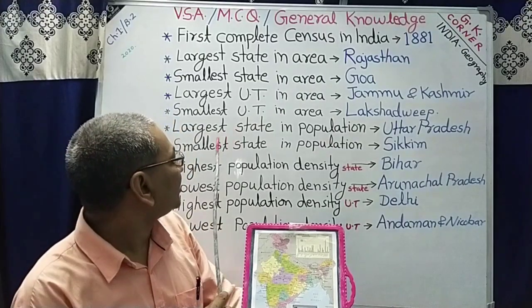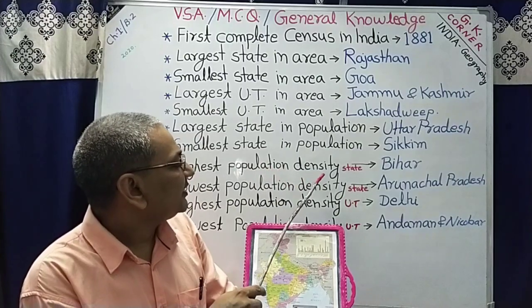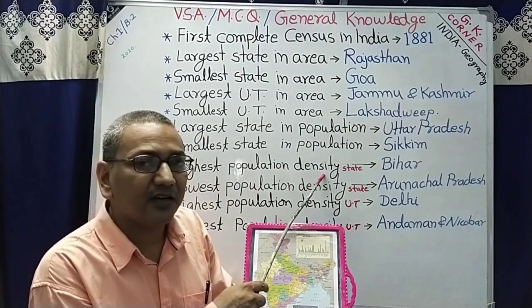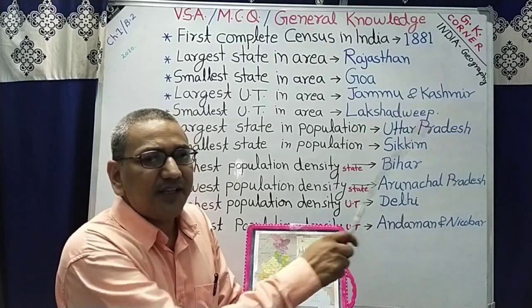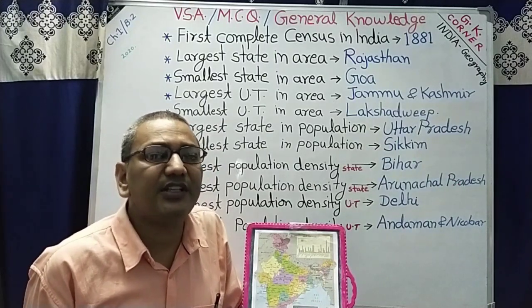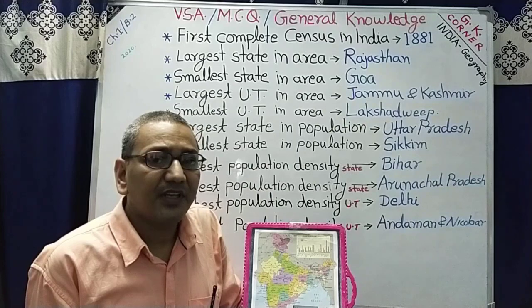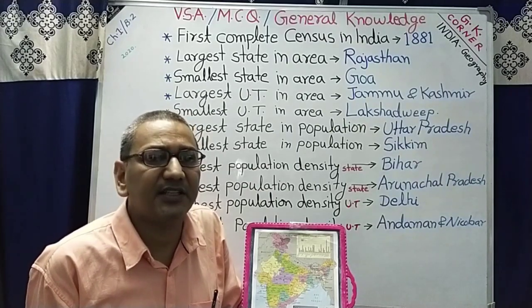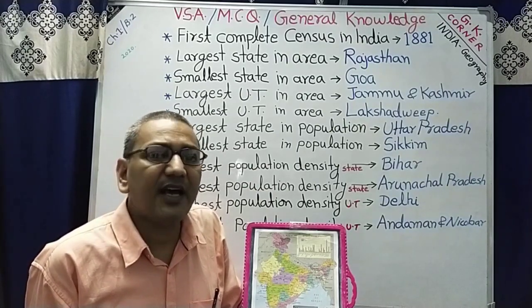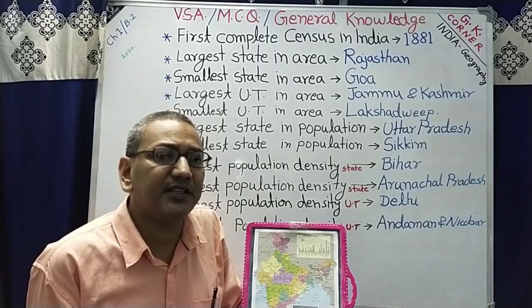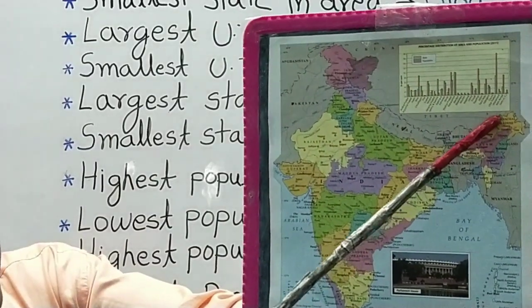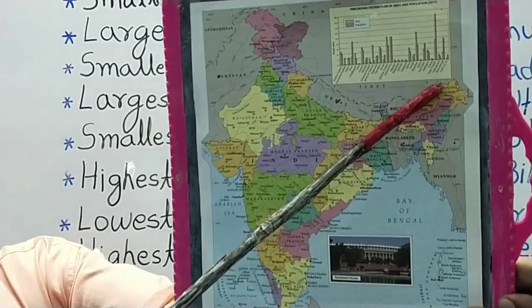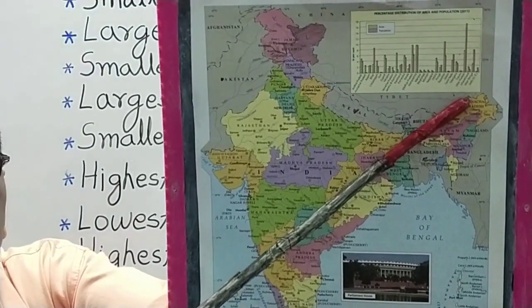Now lowest population density among Indian states. It is Arunachal Pradesh. In Arunachal Pradesh, there is the lowest population density. In Arunachal Pradesh, there is a district named Dibang. It is the lowest density district in India. In the map, you can see this is Arunachal Pradesh, and there is the lowest population density in India.